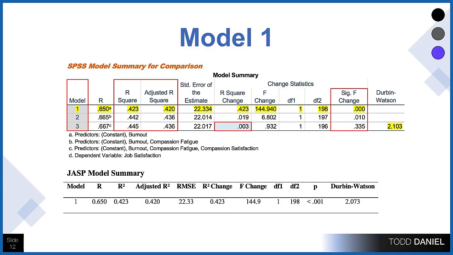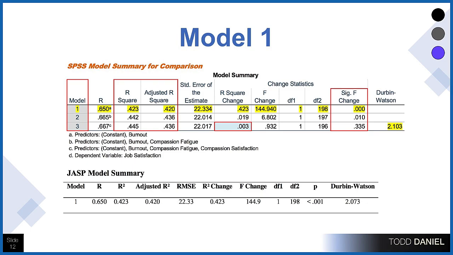Now in this slide, the top of the slide is the SPSS output, and the bottom of the slide is the JASP output. And what you can see is that the SPSS output has everything all in one place. So we have 1, 2, 3 models. We have the R squared for each of those. We have changes in R squared for each step along the way.